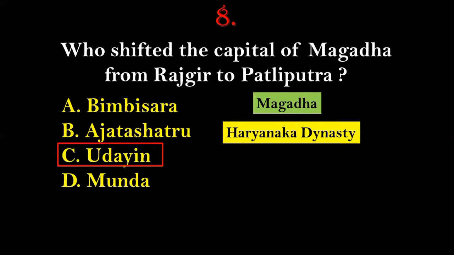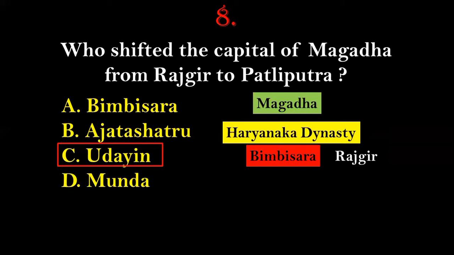At the same time, we should also keep in mind that before the inception of this Haryanka dynasty in Magadha, there were also other dynasties that ruled over Magadha, but the most powerful and efficient dynasty that took control over Magadha was the Haryanka dynasty. And the founder and first ruler of the Haryanka dynasty was Bimbisara. So it was Bimbisara who first established Rajgir as the capital city of Magadha.